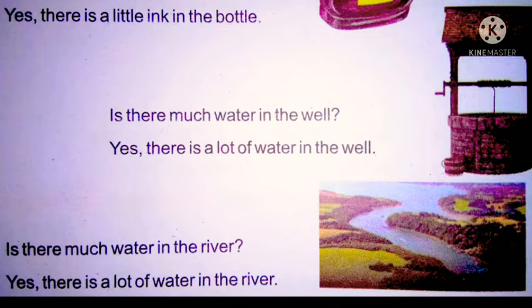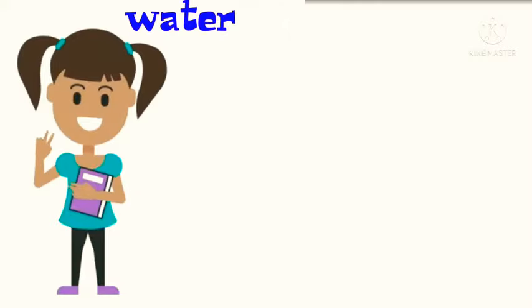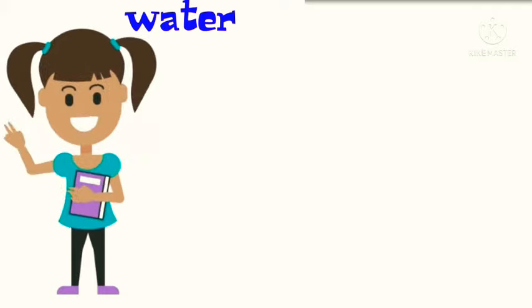Now we see some pictures and try to understand the meaning of the sentences deeply. Okay, first we understand some difficult English words, then we understand all the sentence meanings. Our first word is water.